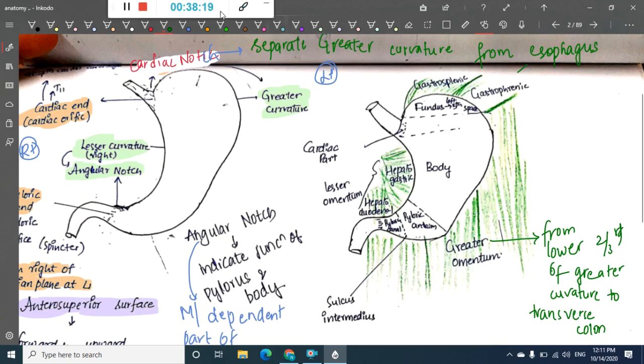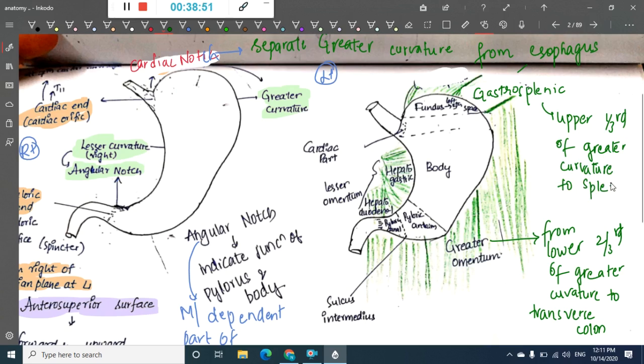See, I have labeled it wrong again. We have the gastrosplenic ligament, which is from the upper, sorry, it's not lower, it is upper, which extends from the upper one-third of the greater curvature to the spleen. We have this gastrosplenic ligament.